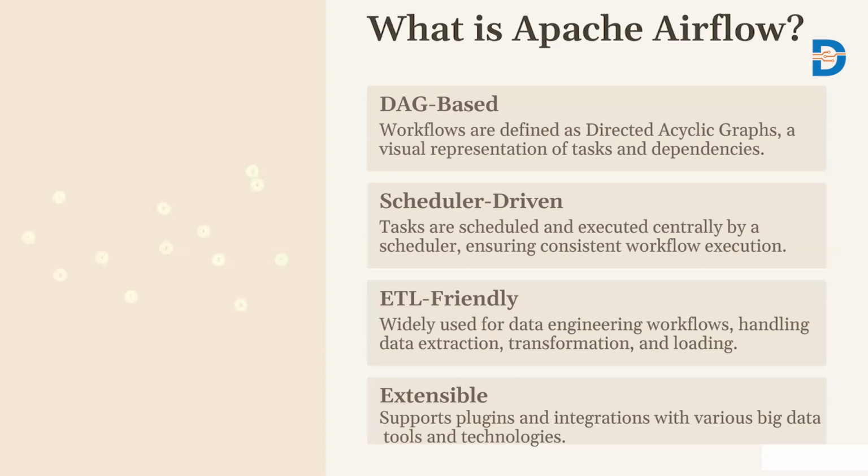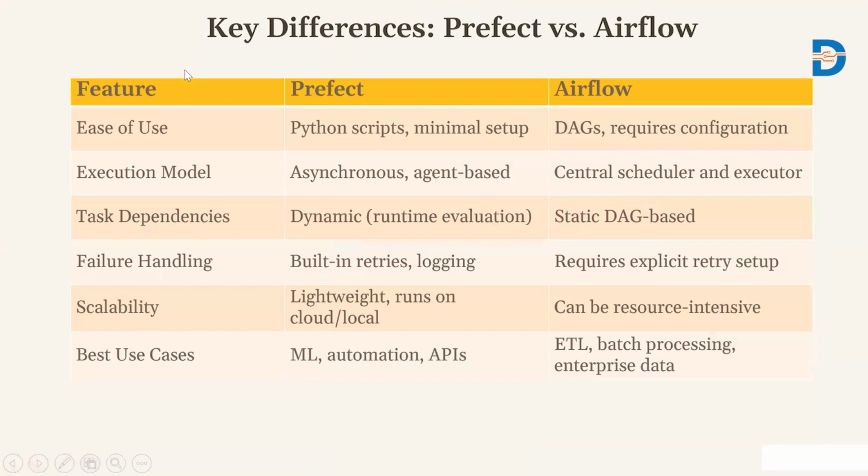If we see some key differences between Prefect and Airflow, we can differentiate based on different features like ease of use, scalability, and failure handling. If we consider ease of use, obviously Prefect is a Python script that requires minimal setup.